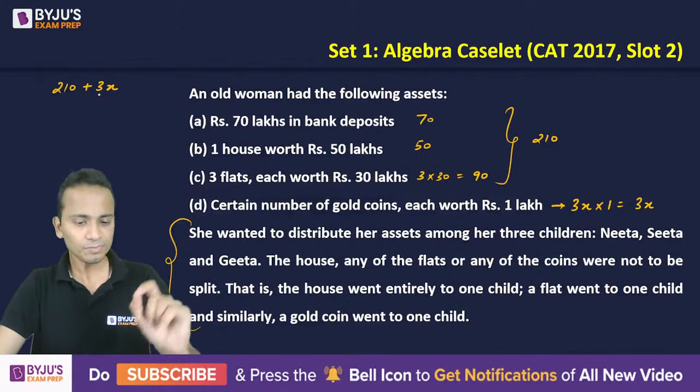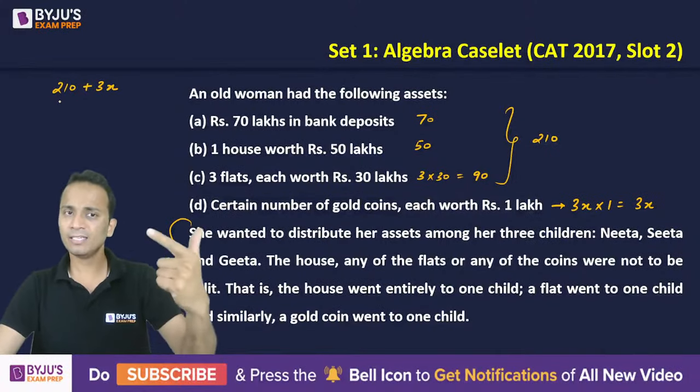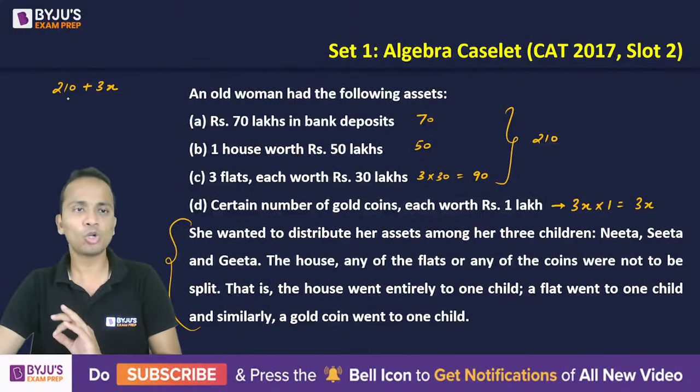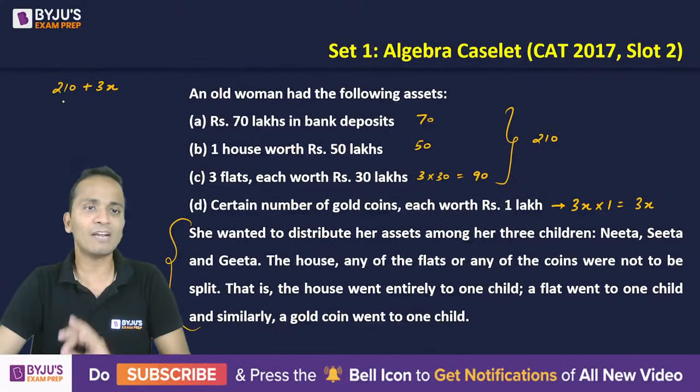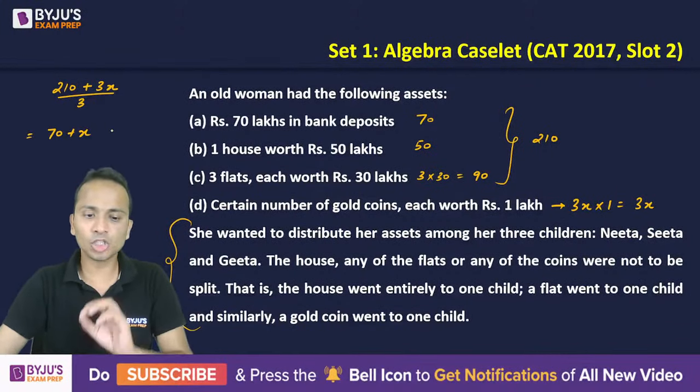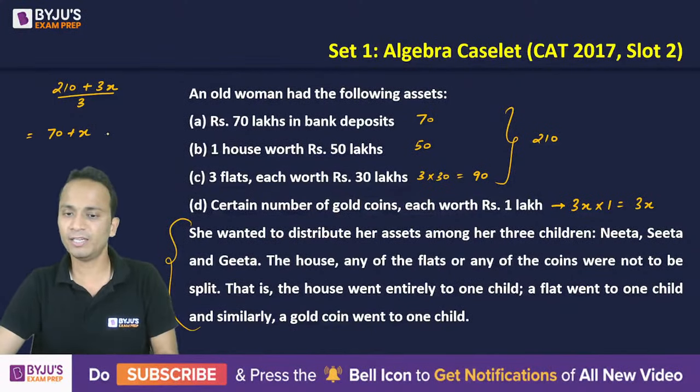Varun, 210 is for bank deposits, house and the flats, and 3x is for gold coins. So the total asset that we have to divide equally among the three children is 210 plus 3x. If I divide it by 3, I get 70 plus x that should be given to each of the children.